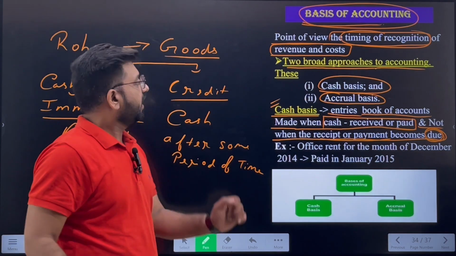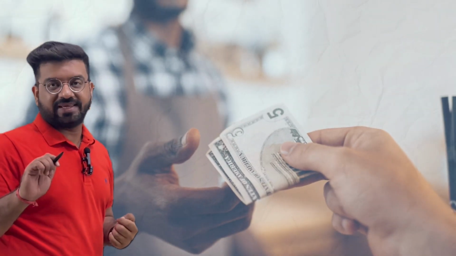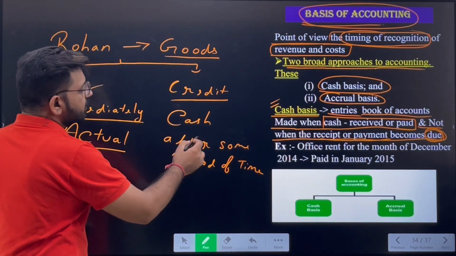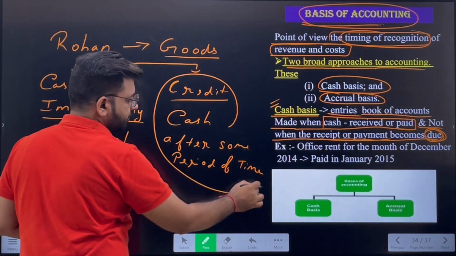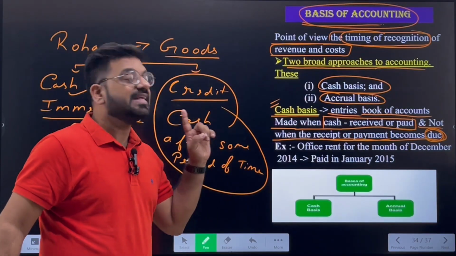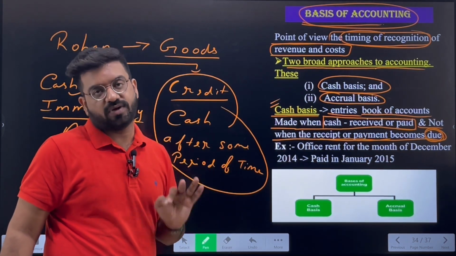What happens if I have purchased goods from Rohan? Obviously, I will have to pay the cash today or day after tomorrow, whatever it is. Is that clear? So if I'm not paying him the cash, this simply means the transactions are being done on credit basis. The amount is due to be paid to Rohan. So these types of transactions are not to be recorded in the cash basis of accounting.